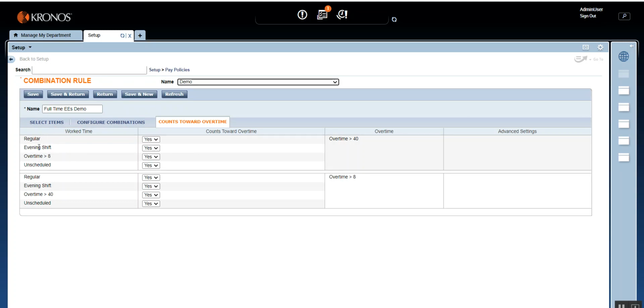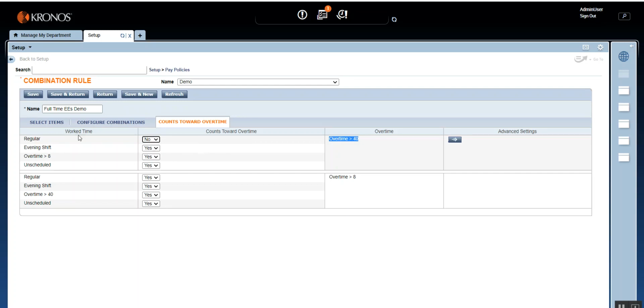All right, so here you have the different situations again: regular hours, shift hours, overtime hours, scheduled deviation hours. And it says, should this worked time, the hours that the employee is working in this, count towards overtime against over 40 hours in a week. So it's like a faucet. If you turn it on, the water will flow. If you turn it off, it will stop.